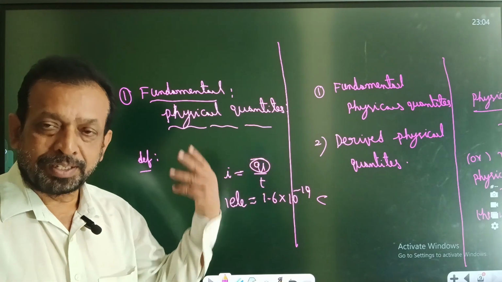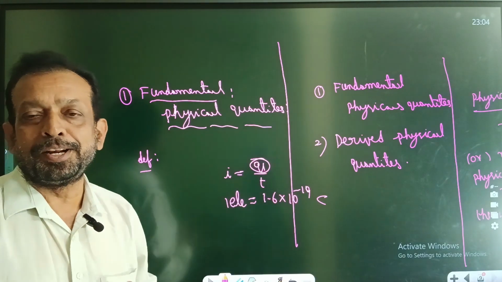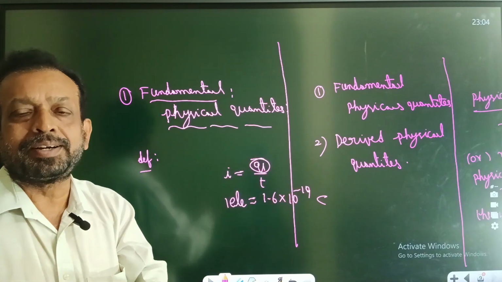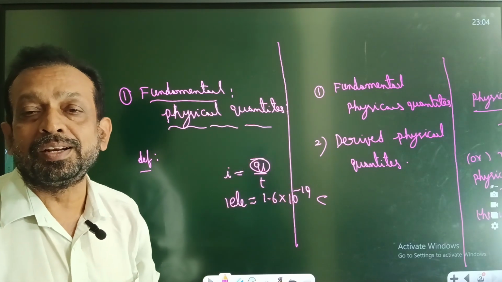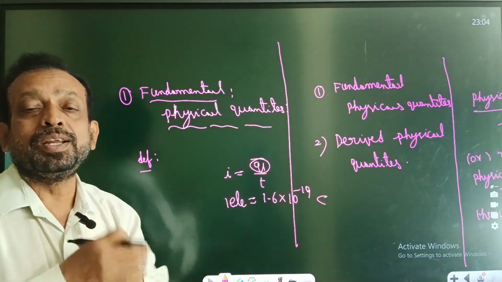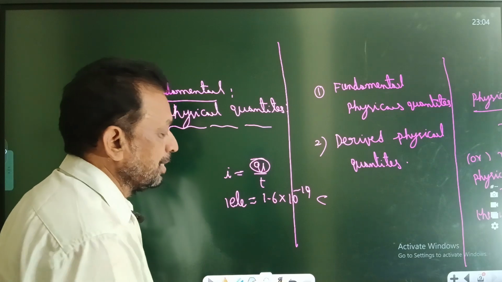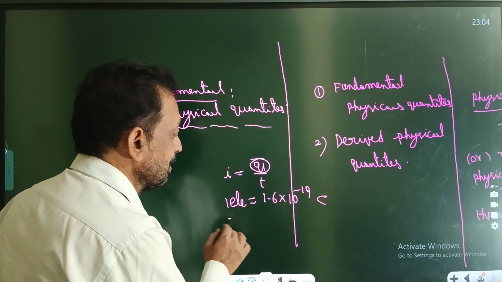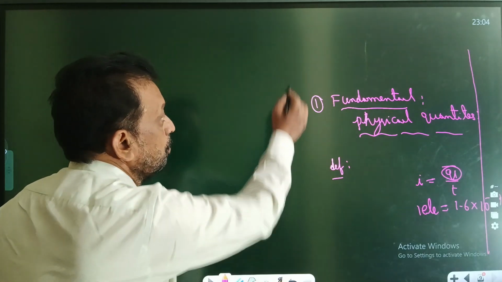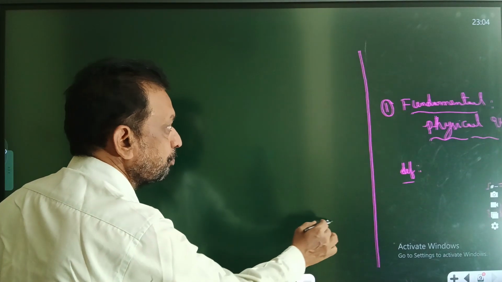Mass is also fundamental, because without mass... The mass is there, length also fundamental. But if I want to measure these things, time is also fundamental. So these things do not depend on any other quantity. That's why they are called fundamental quantities, and they are also called scalar quantities. Is everyone understanding?